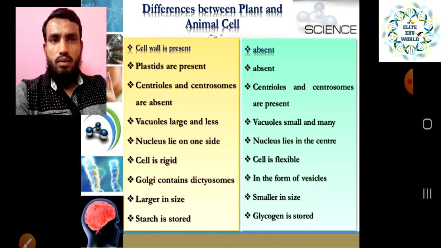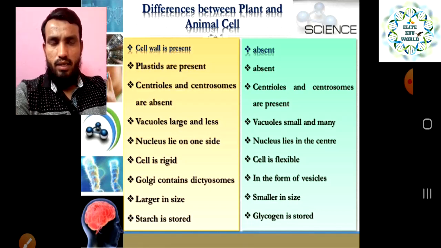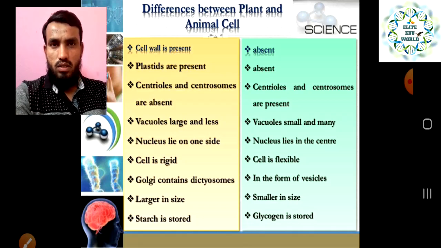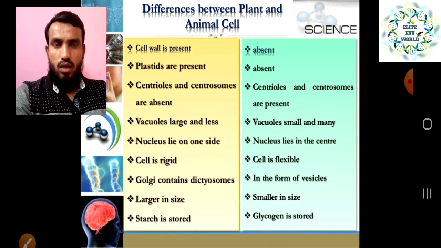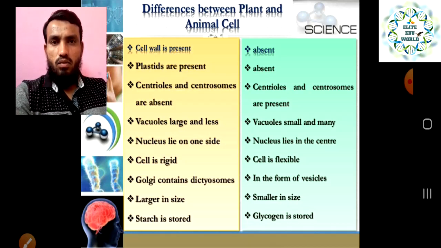And plastids are present in the plant cell, and in the animal cell plastids are absent. What are plastids? We have seen in our previous slides that they hold pigments, like the green pigment chloroplast, and they are responsible for photosynthesis, right? They have the ability to convert solar energy into chemical energy by utilizing carbon dioxide and water. That is the definition of photosynthesis.